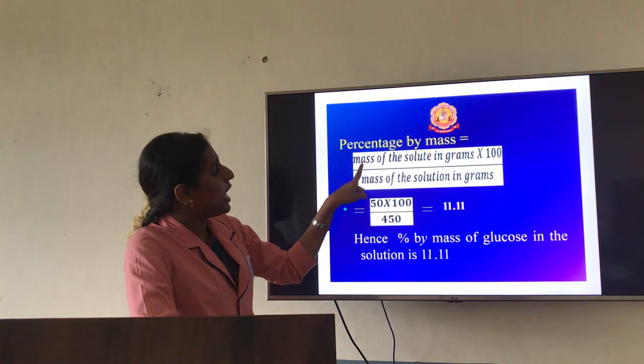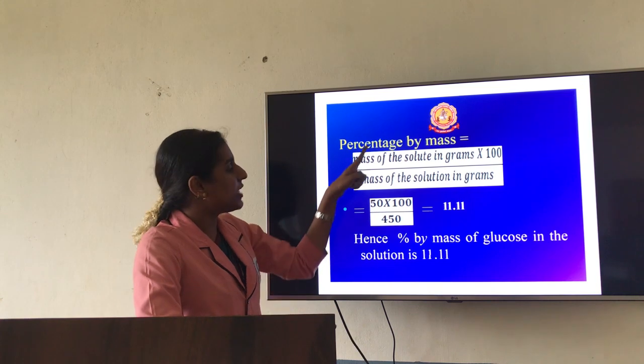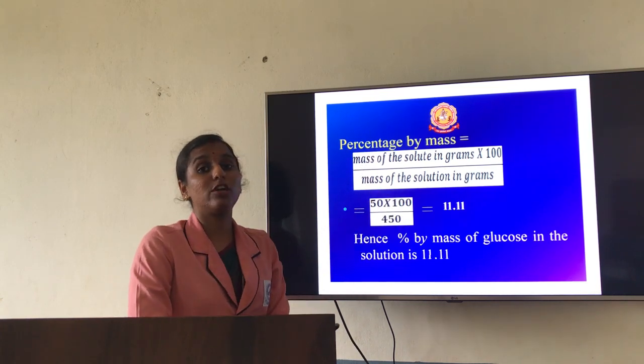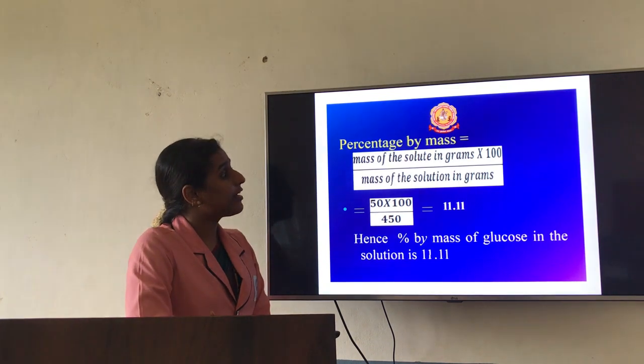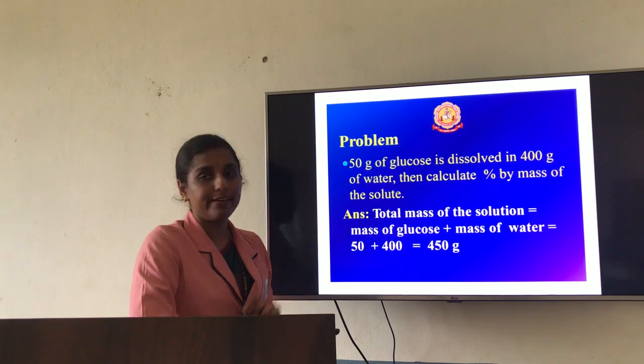According to our formula, we need the mass of the solute, which is already given, so you substitute 50. The mass of the solution they did not give. Instead, they have given the mass of the solvent, that is 400 gram.